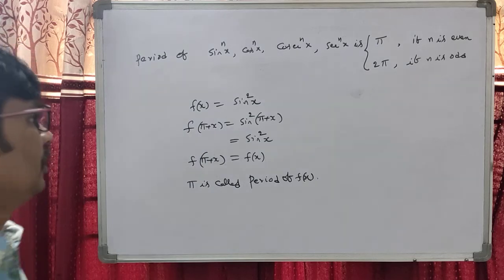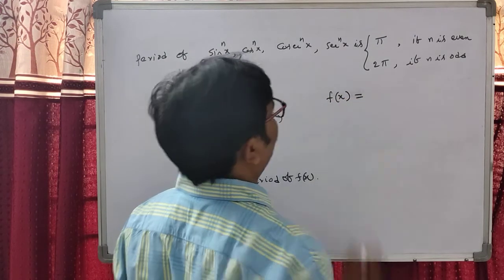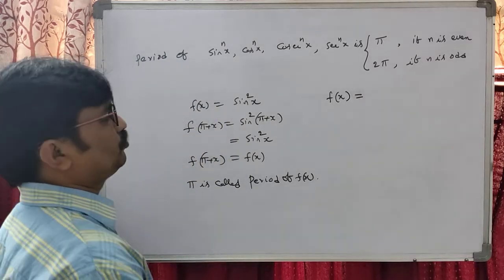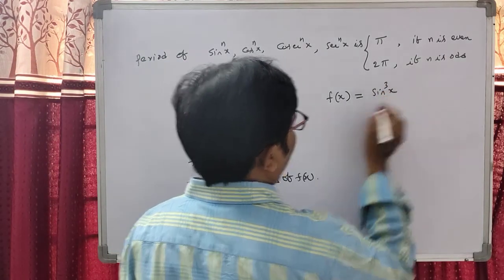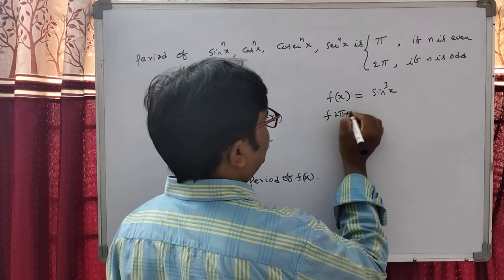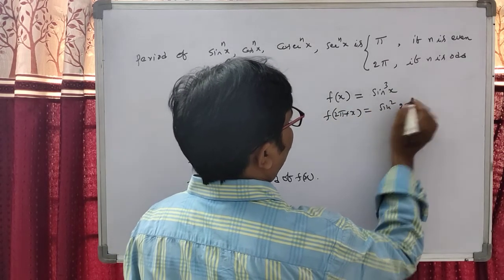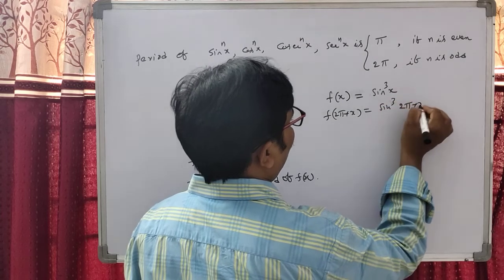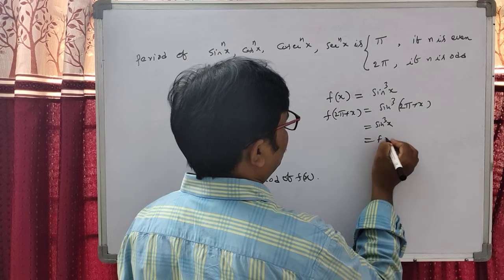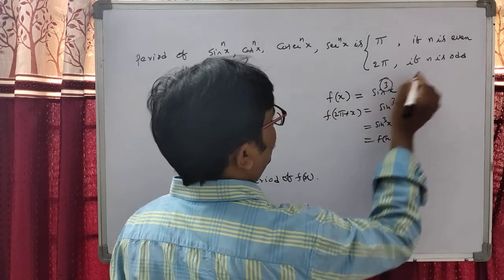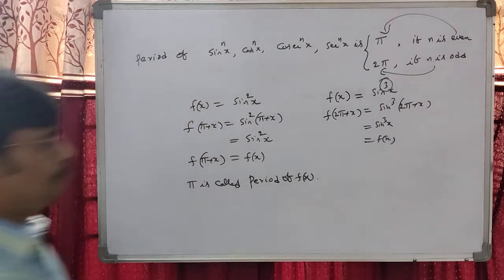Okay students, suppose we take f of x equal to sin x or sin cube x. Either sin x or sin cube of x is only possible for 2 pi plus x, that is the first quadrant, sin cube of x. So if n is odd, undoubtedly the period is 2 pi; if n is even, the period is pi.